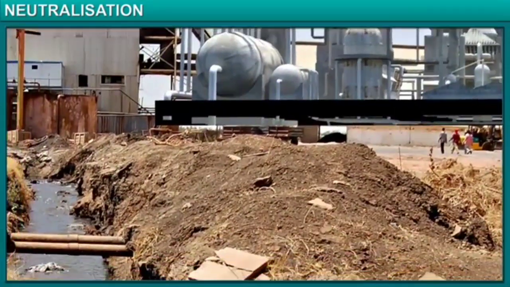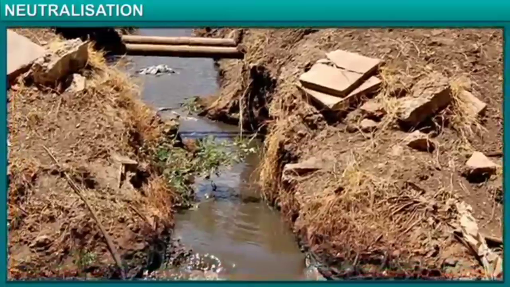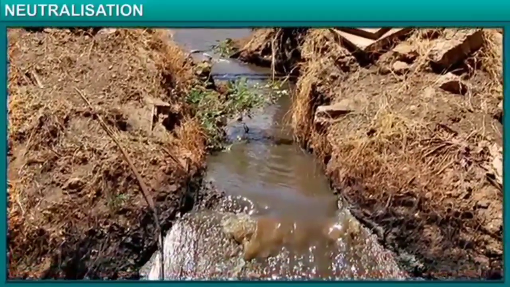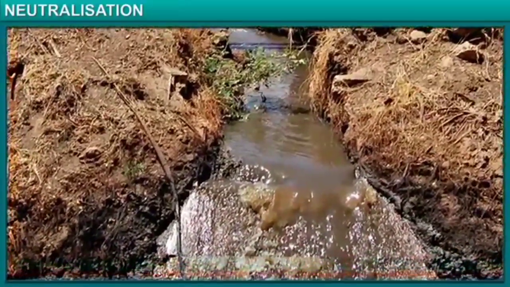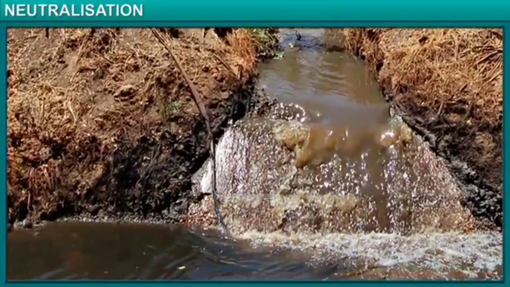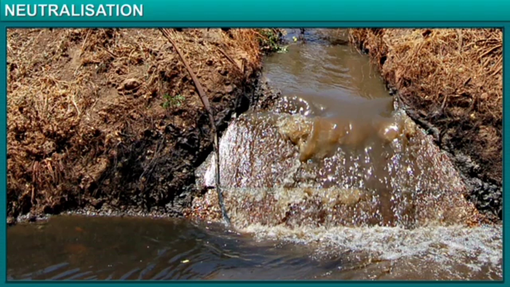Factories in urban areas release waste materials that contain acids into the nearby rivers and streams. What do they add to the waste to make it less dangerous to plant and animal life? To make the water less acidic, the factories add bases to the acidic waste material that helps neutralize the wastes. Acidity can pose several challenges, even to plant life.